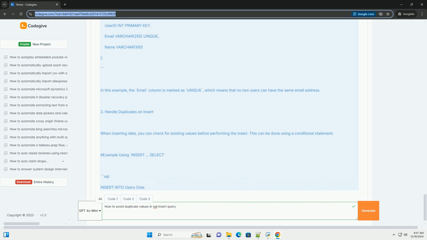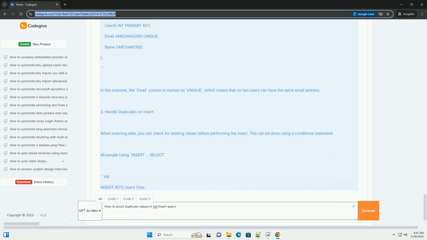Insert ignore/on duplicate key update, convenient for MySQL users to handle duplicates without errors. Checking before insert, useful for custom logic but can lead to race conditions. Transactions, good for high concurrency scenarios to maintain consistency. Implementing these techniques will help you manage duplicate values effectively in your SQL databases.